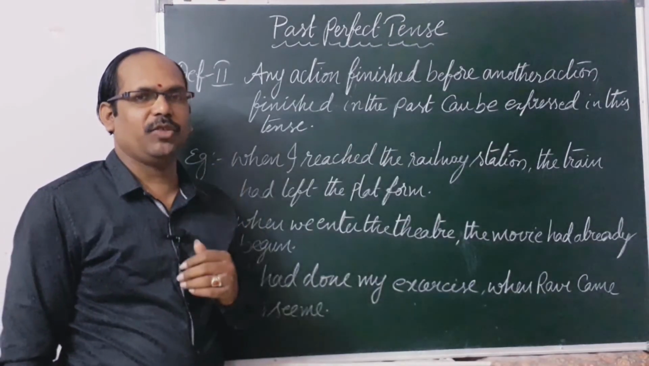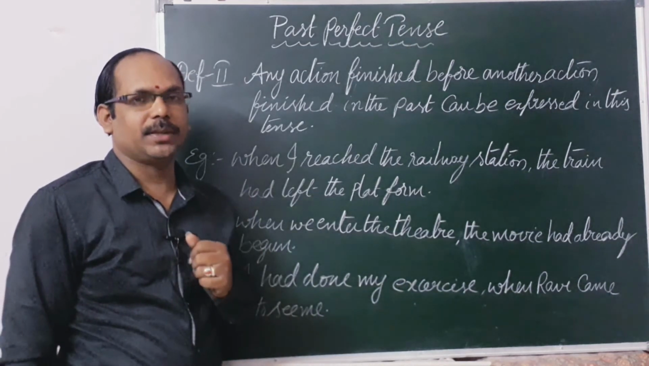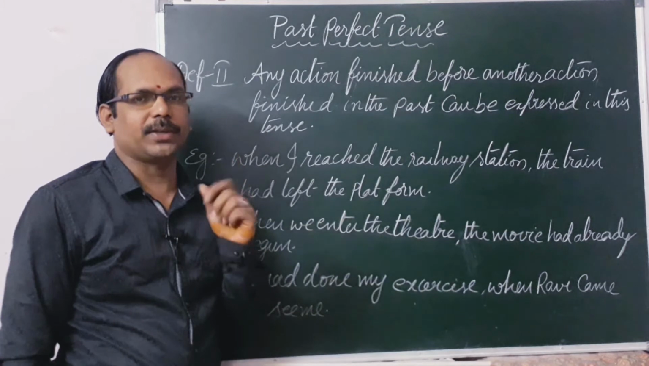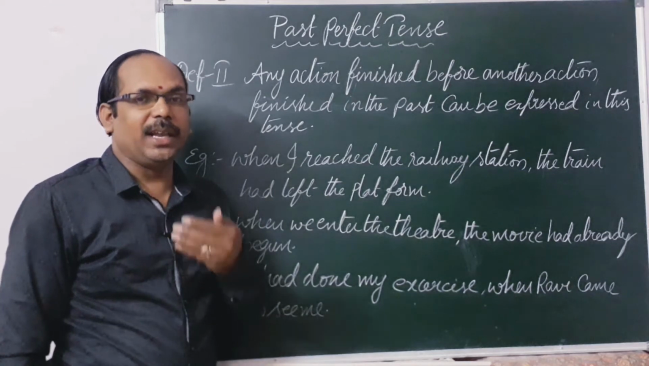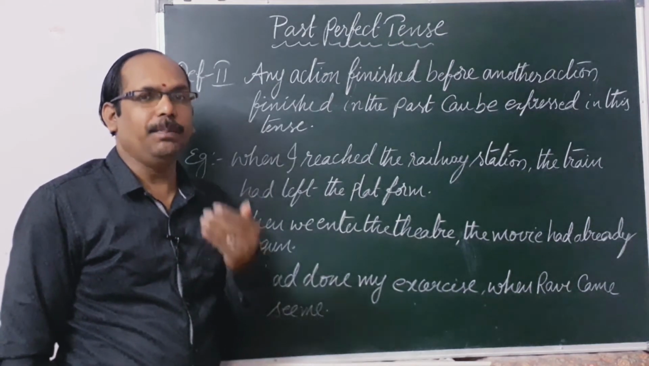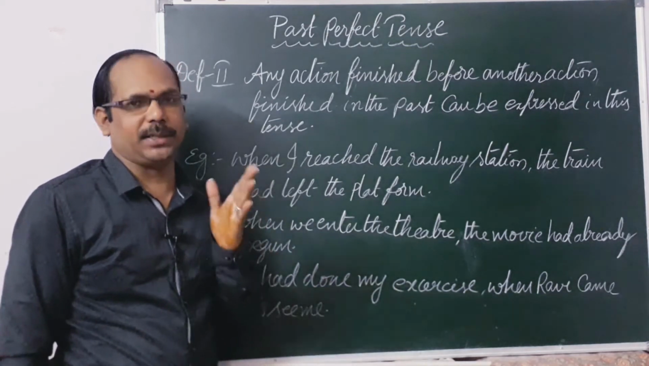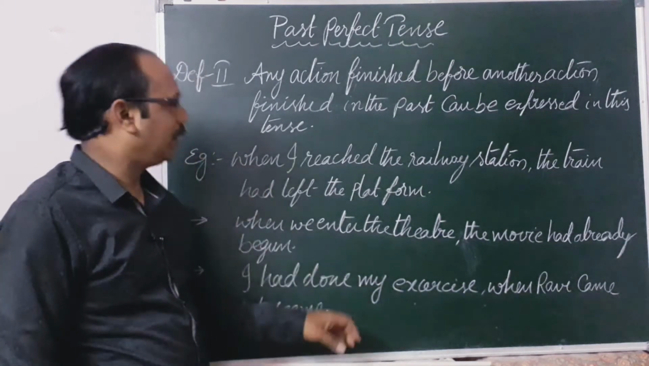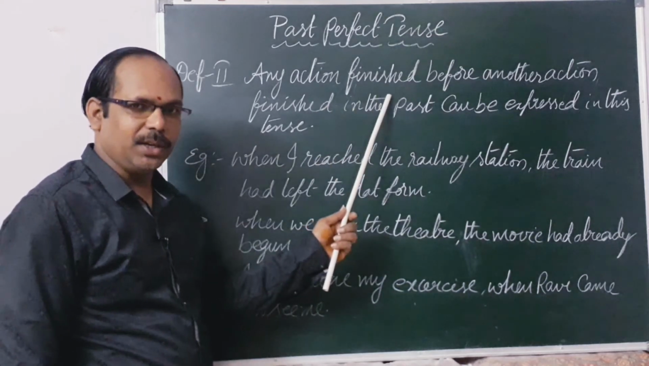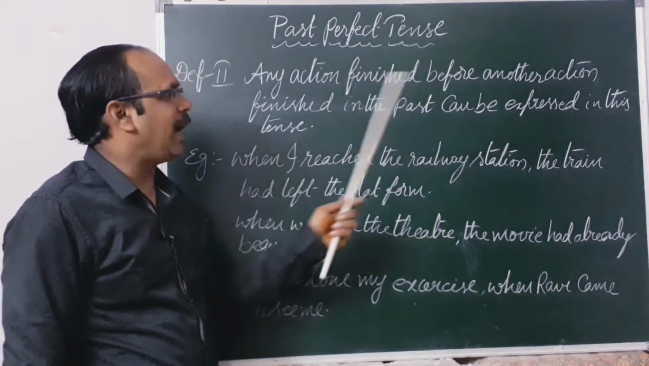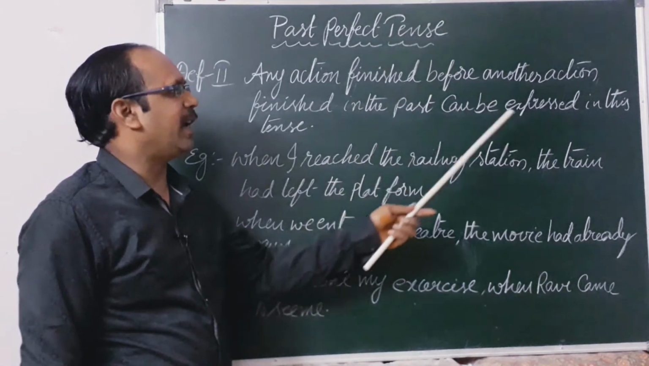Now you are going to learn the second definition of past perfect tense. It is a very important tense. Here we have to identify two actions. One action finishes earlier than the other action. The earlier action can be expressed in past perfect, and the second action should be expressed in simple past. Observe carefully. Any action finished before another action finished, in the past, can be expressed in this tense.